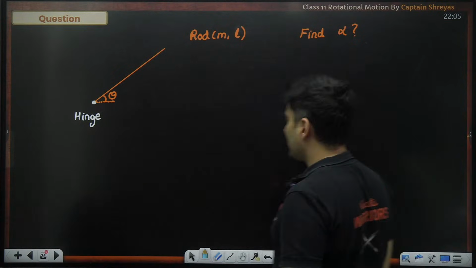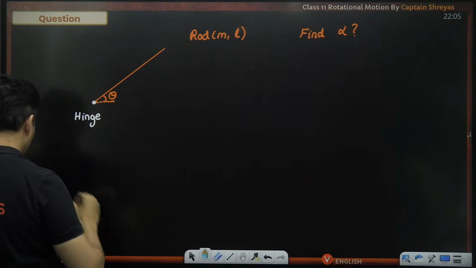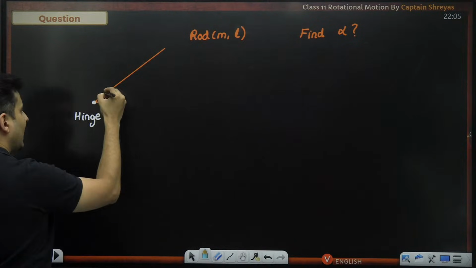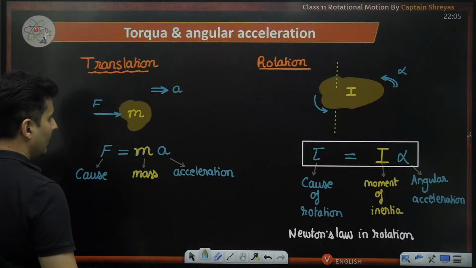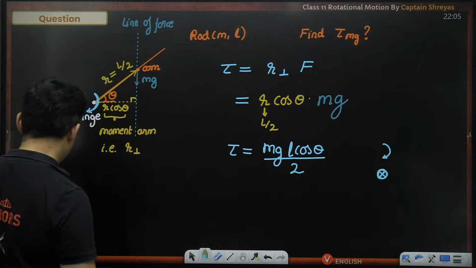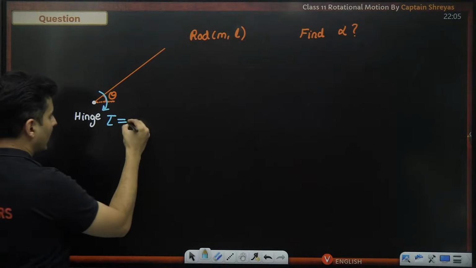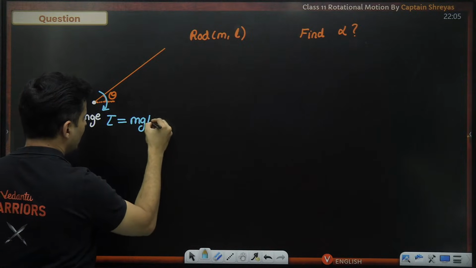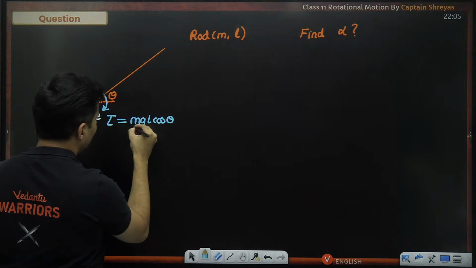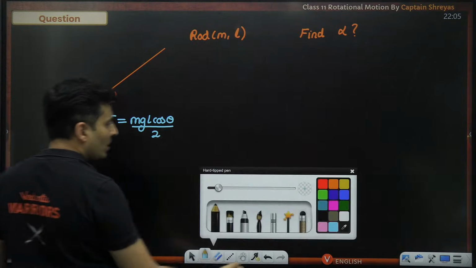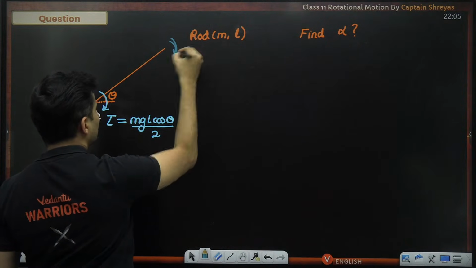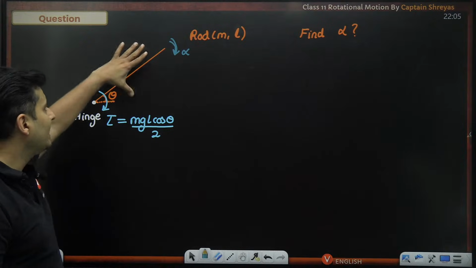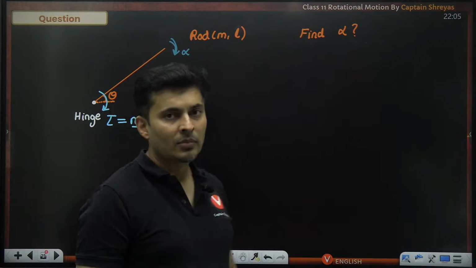Well, just now we figured out that the torque acting on it is mgL cos theta divided by 2. So if I have to find the angular acceleration of that rod, all I need is the moment of inertia.